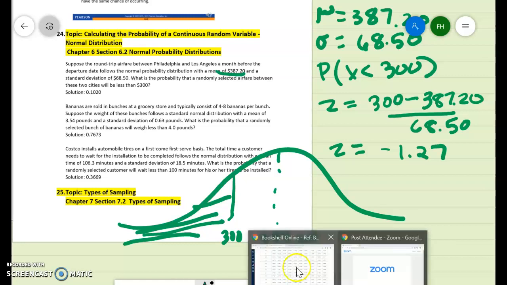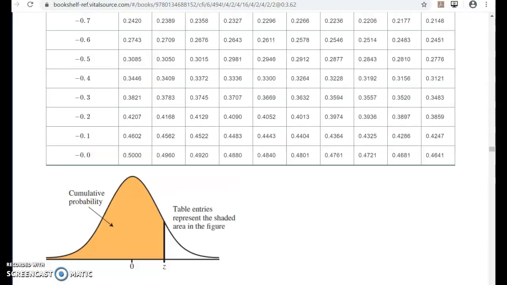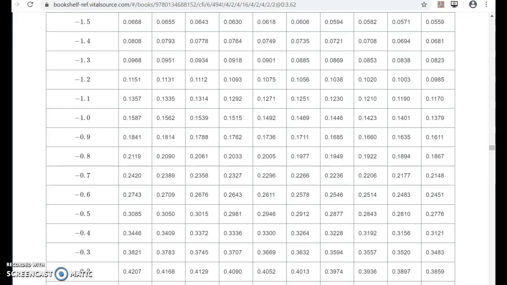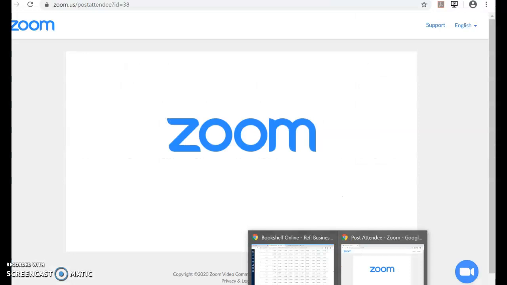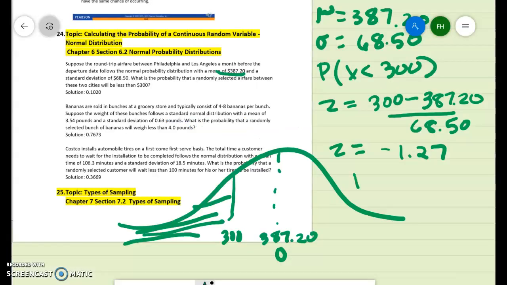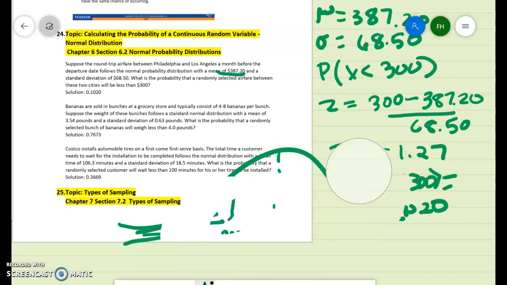So you go to your table, you go to your negatives, and find negative 1.2, 1.20, 21, 22, 23, 24, 25, 26, 27. So 0.1020 is our answer. So the probability that x is less than 300 is 0.1020. Okay, moving on to the next one.